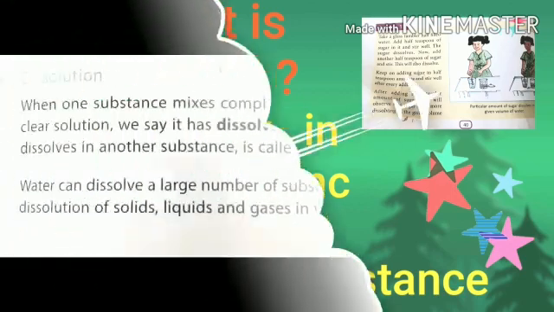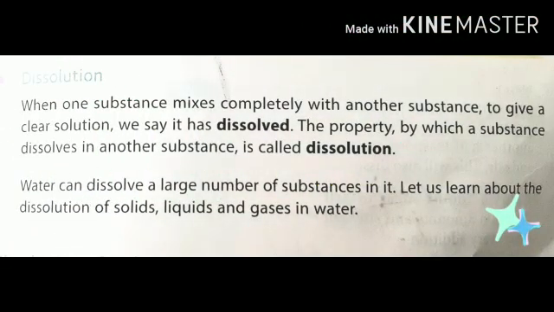Let's see what the text given in our book says. When one substance mixes completely with another substance to give a clear solution, we say it has dissolved. The property by which a substance dissolves in another substance is called dissolution. Dear students, water has the ability to dissolve most of the substances present around us, and that's why water is known as a universal solvent.